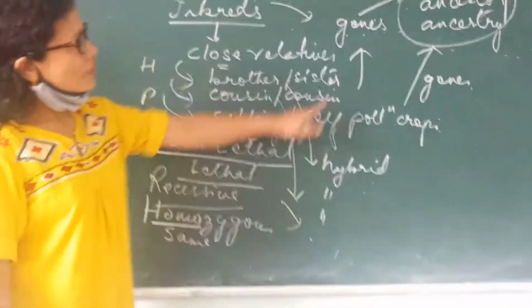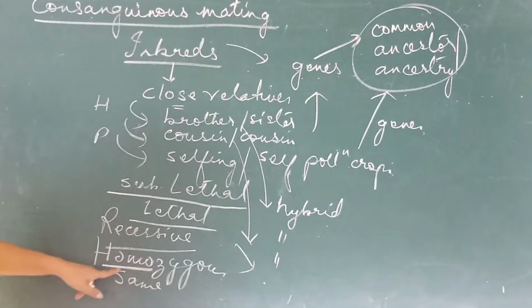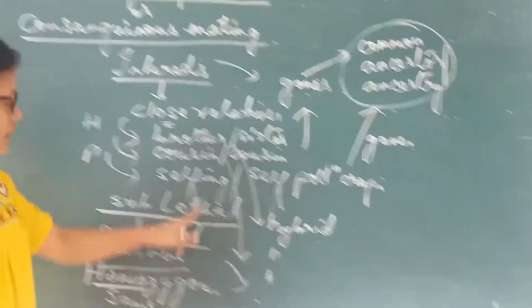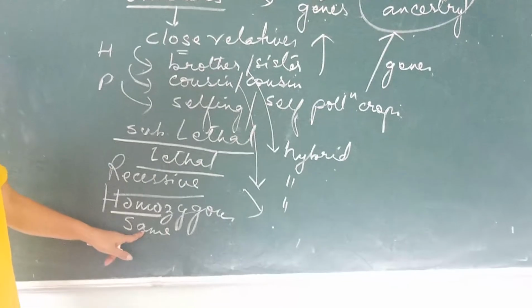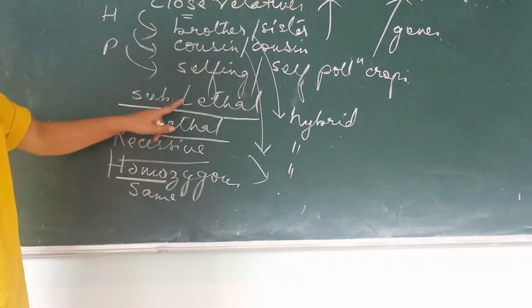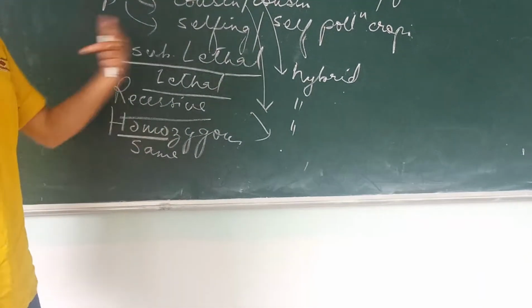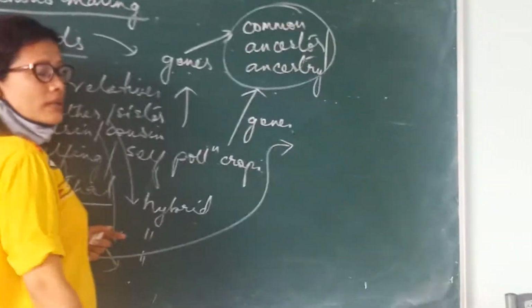So if you come from the same ancestry, you are inviting the recessive genes to come. If the plants are coming from the same ancestry, they are inviting the same type of gene combination to come, and these genes may be lethal or sub-lethal, which means they are recessive.